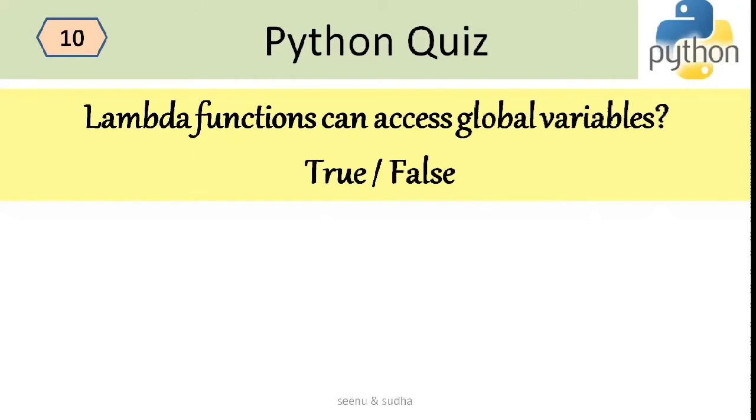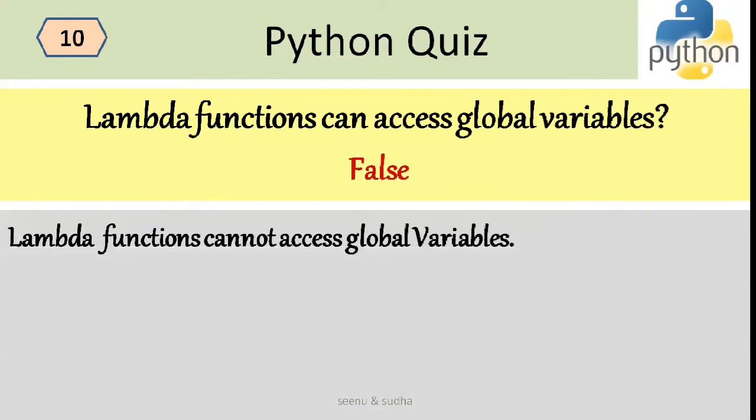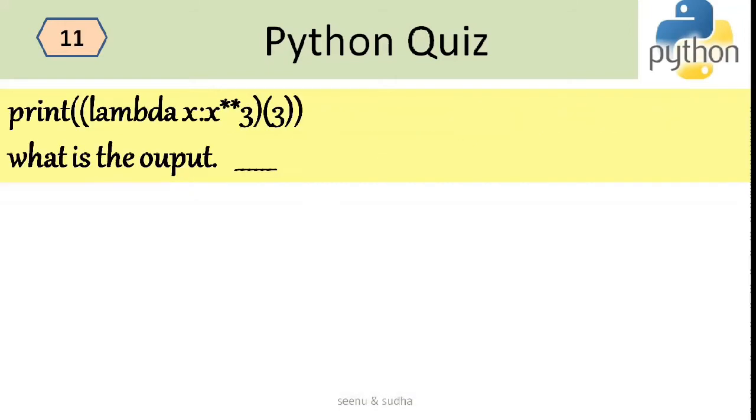The next question is, lambda functions can access global variables, true or false? False. Lambda functions cannot access the global variables.